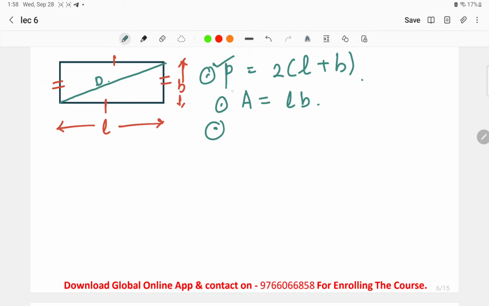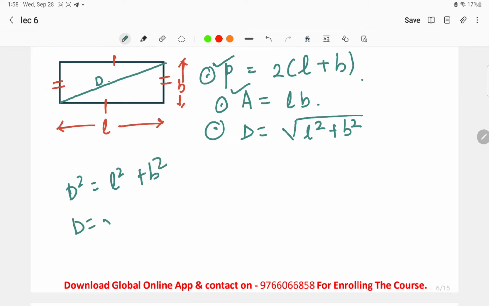This is for the perimeter, this is for the area. Now for the diagonal, the formula is under root of L square plus B square. Directly we have taken it, similar to that of the square. d square is equal to L square plus B square. So basically what we can write for d is equal to under root of L square plus B square. So this is the formula for the diagonal of the rectangle. These are the three formulas. From these three formulas the questions can be asked. These are the three things that we have to keep in mind.